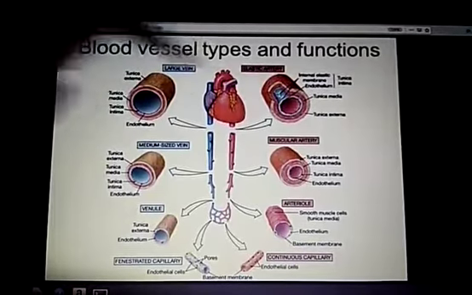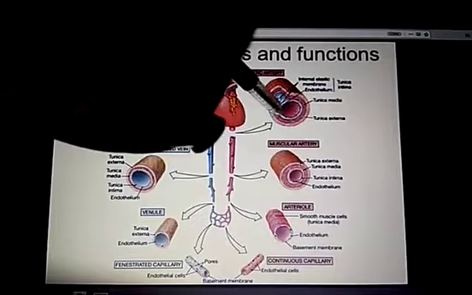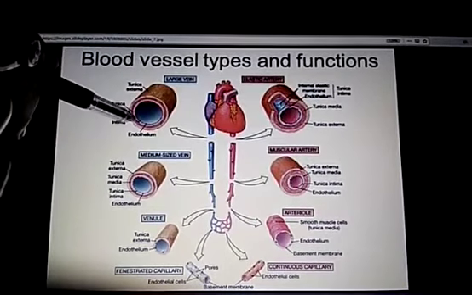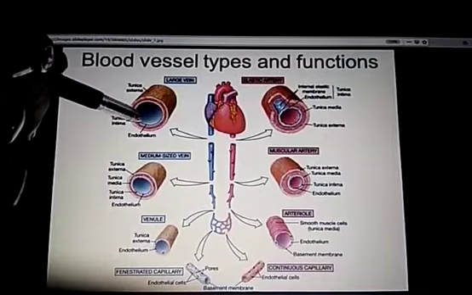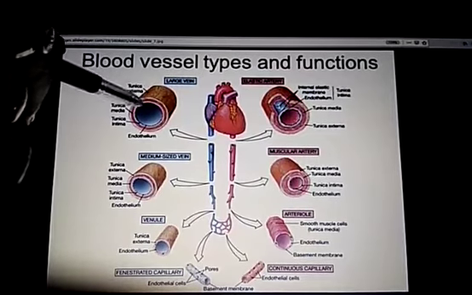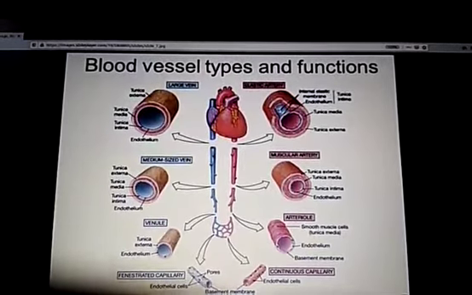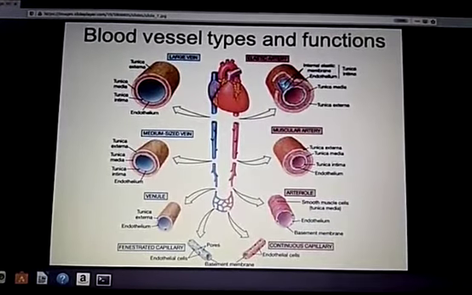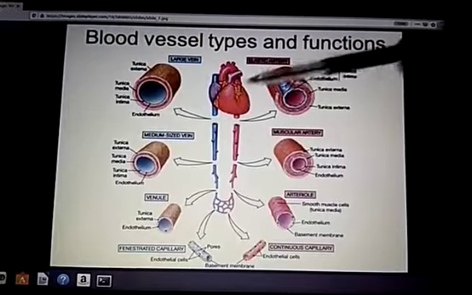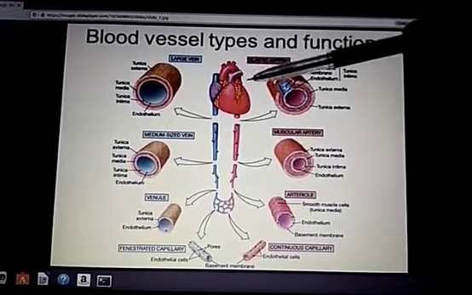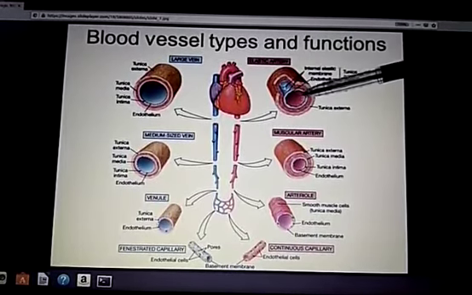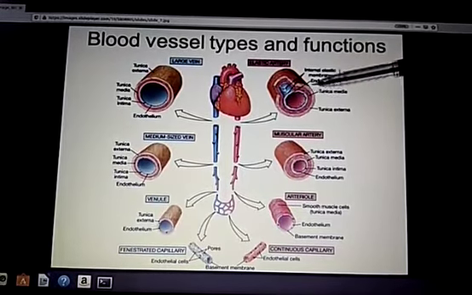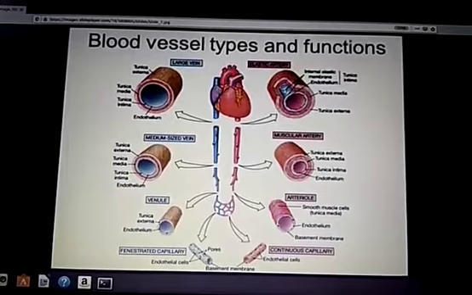See the basic difference between artery and vein. The middlemost layer, that is tunica media of artery, is much thicker than that of vein, and therefore the lumen of vein is larger than that of artery. Why has nature done so? You have to understand that in artery, heart pumps the blood, so there is a greater pressure inside the artery. So to prevent the artery from being ruptured, the middle layer becomes thicker.